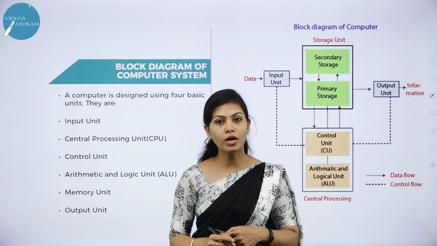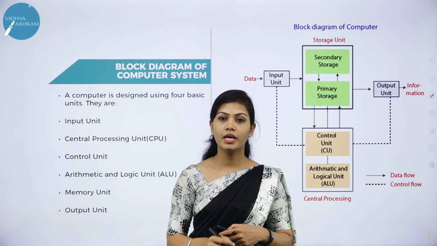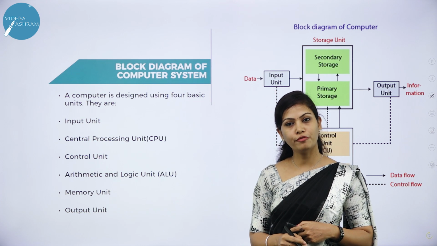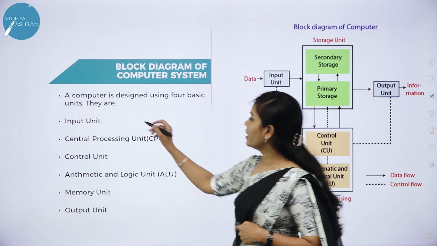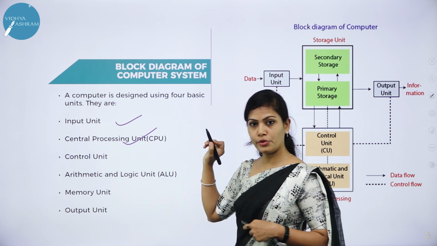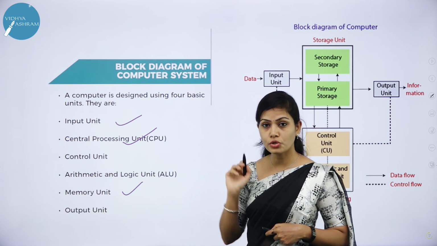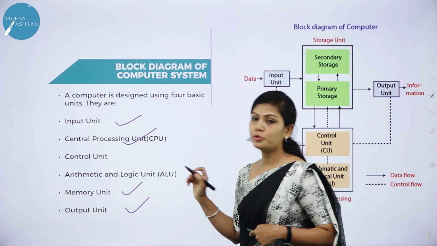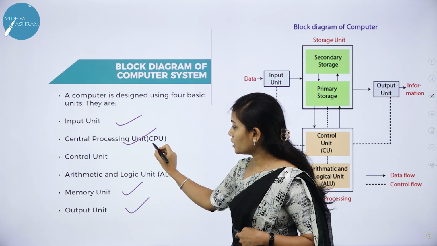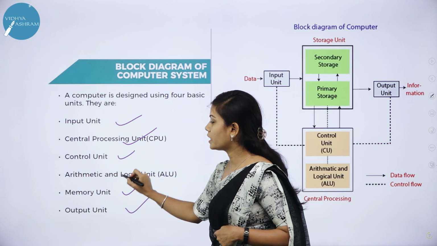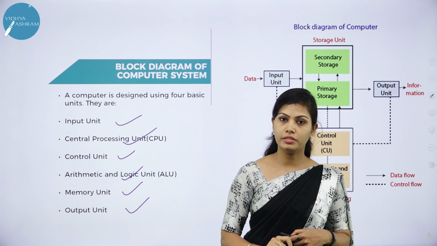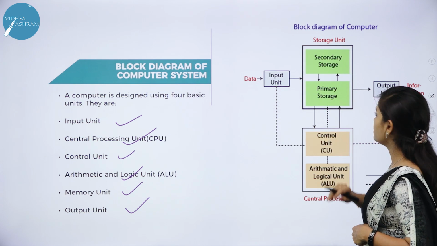Next we have block diagram of a computer system. A computer is designed using 4 basic units. They are input unit, central processing unit, memory unit or storage unit and output unit. Central processing unit consists of control unit and arithmetic and logic unit. You can see the diagram here.